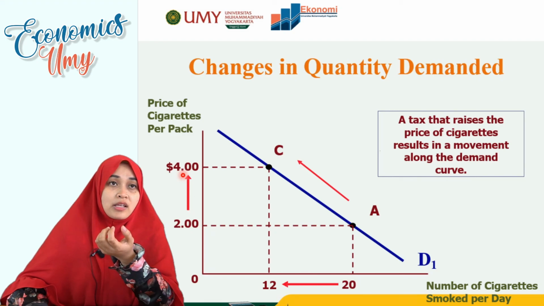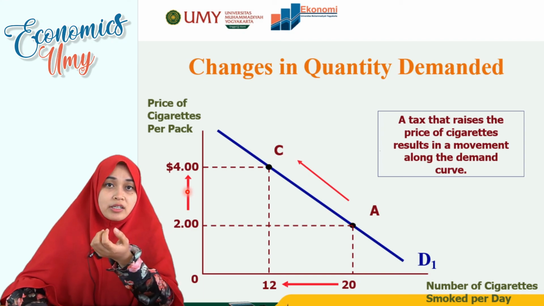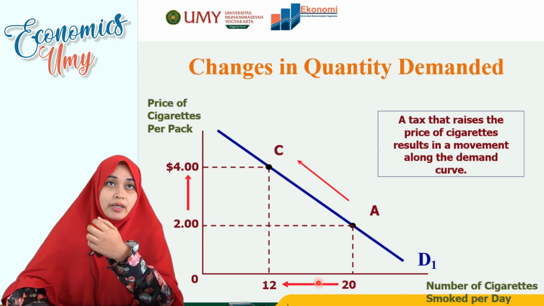The tax that raises the price will decrease the number of cigarettes smoked per day.